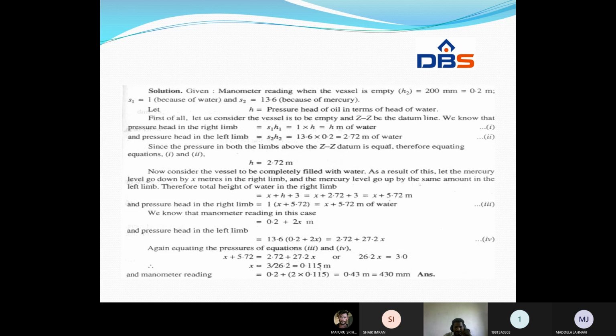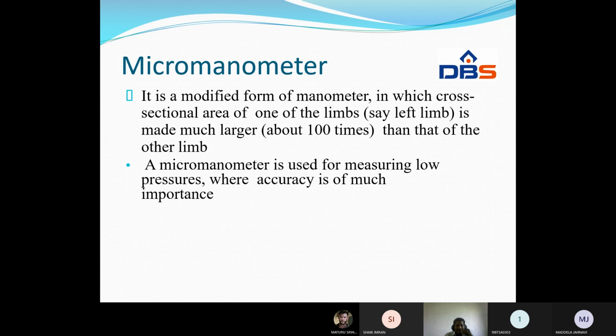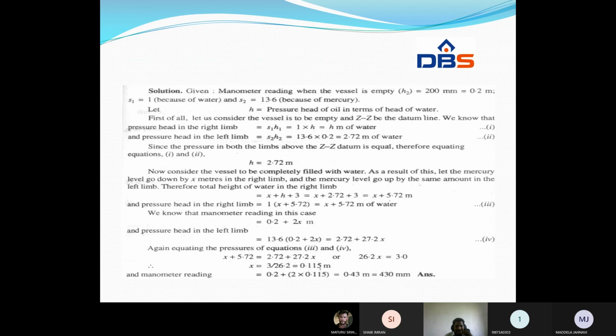Again, equating the pressures of equations 1, 3 and 4, we will get x plus 5.72 is equal to 2.72 plus 27.2x. If we simplify it, we will get x is equal to 0.43 meter or 430 mm. Like that, we can find out the levels and heights of the pressures in a U-tube manometer.